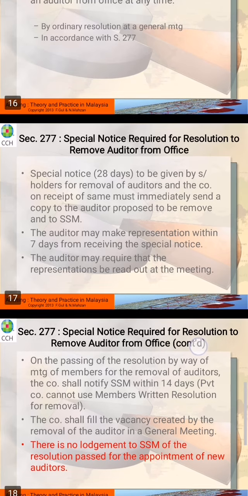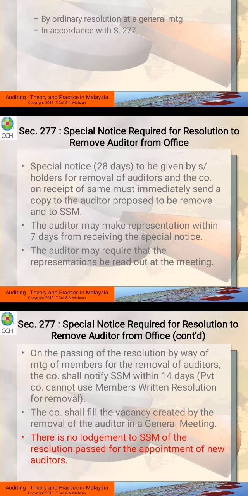So in Section 277, special notice of 28 days is to be given by the shareholders for removal of the auditor, and the company on receipt of the same must immediately send a copy to the auditor proposed to be removed and to the SSM. So within 28 days, they have to inform that the shareholders intend to remove the auditor. So the auditor may make representation within 7 days from receiving the special notice.